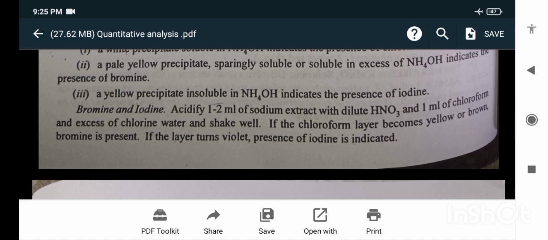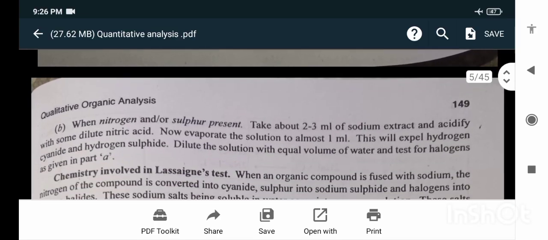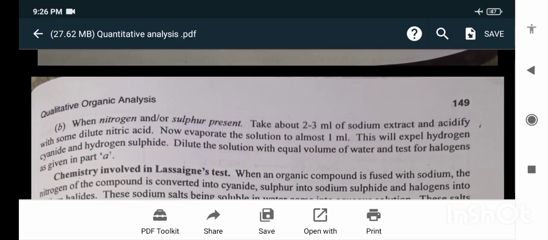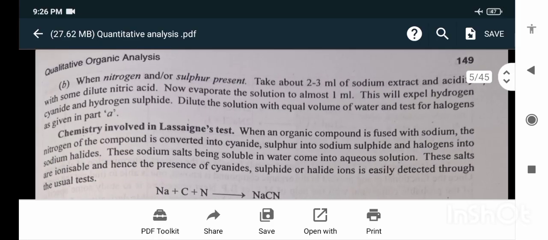For bromine and iodine, acidify 1 to 2 ml of sodium extract with dilute HNO3, add 1 ml of chloroform and excess of chlorine water, and shake well. If the chloroform layer becomes yellow or brown, bromine is present. If the layer turns violet, the presence of iodine is indicated.